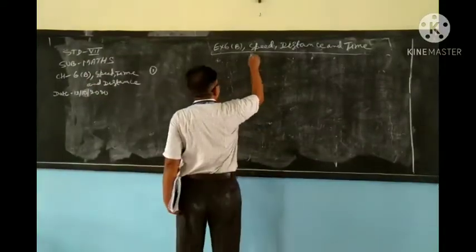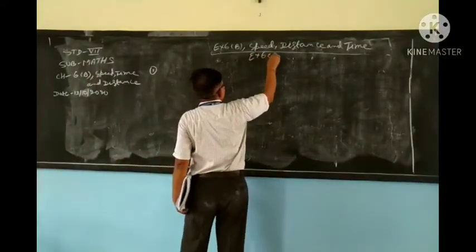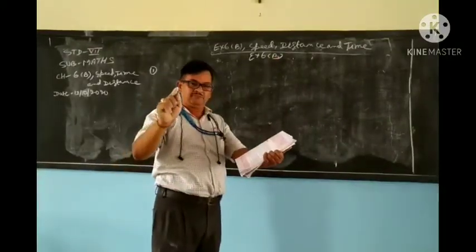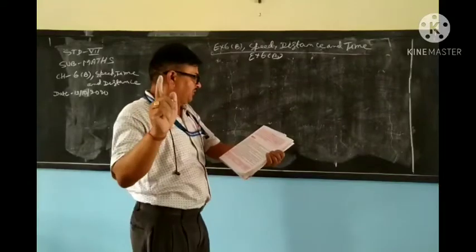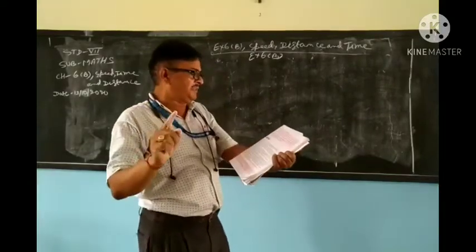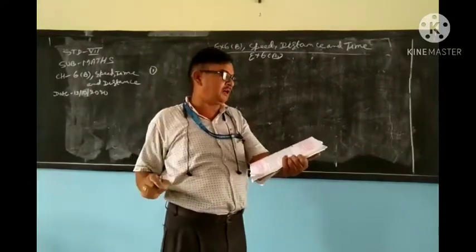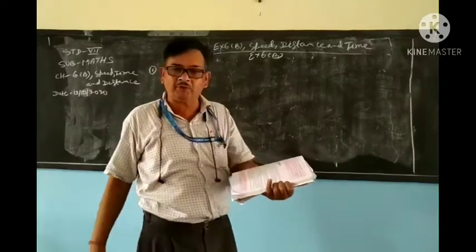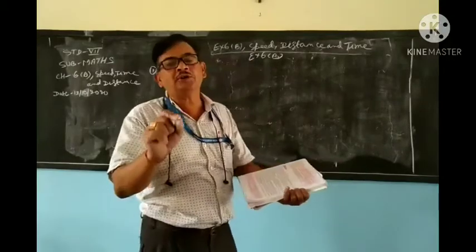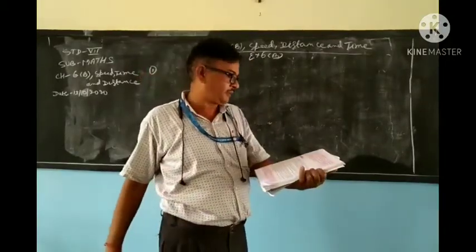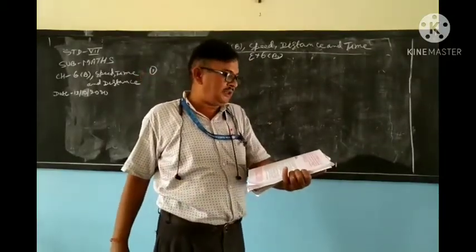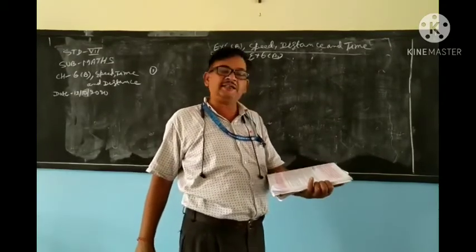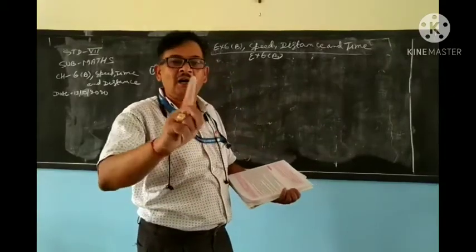Exercise 6b. Please listen. Exercise 6b. Two trains. Two trains 115 meter and 135 meter long are running along parallel tracks at the speed of 35 km per hour and 45 km per hour. How long will they take to pass each other if they run in the same direction, and second, in the opposite direction?